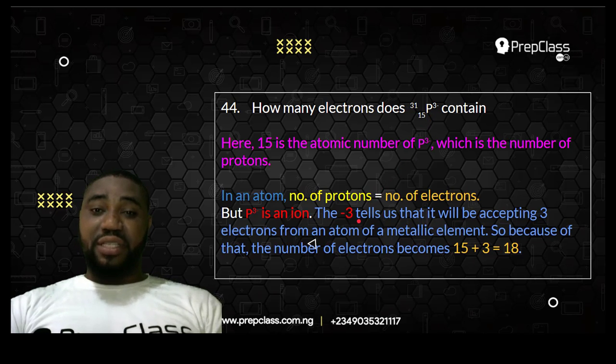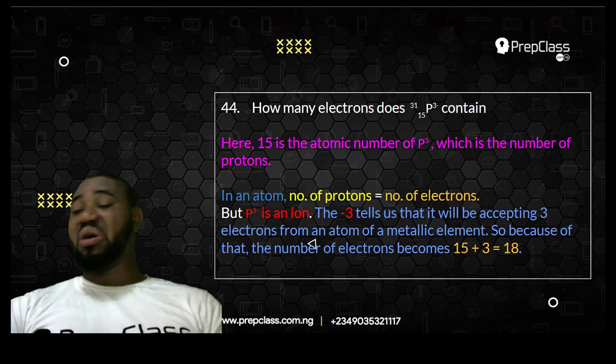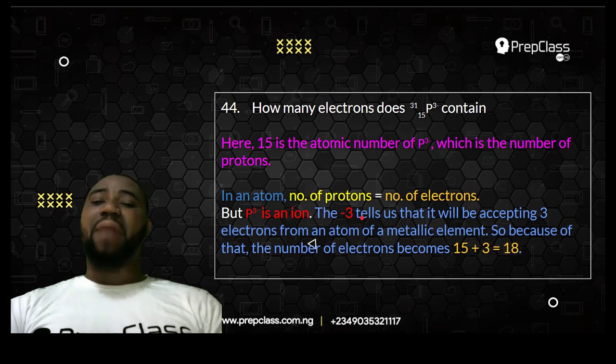tells us that this P3 is an anion, which simply means it's a negative ion. And it will need to accept 3 electrons. That's the meaning of this minus 3. The minus 3 simply means that it's looking for 3 electrons to accept from an electropositive element. Are you following? It's looking for an atom of an electropositive element, maybe sodium or maybe most likely aluminium, to give it this minus 3, to give it 3 electrons.